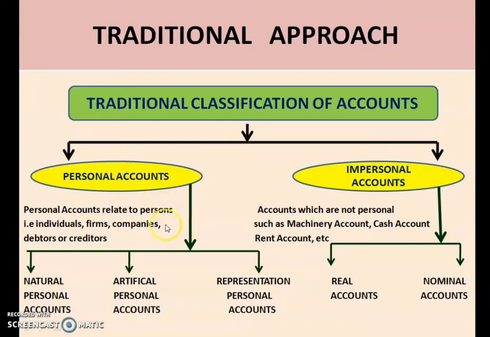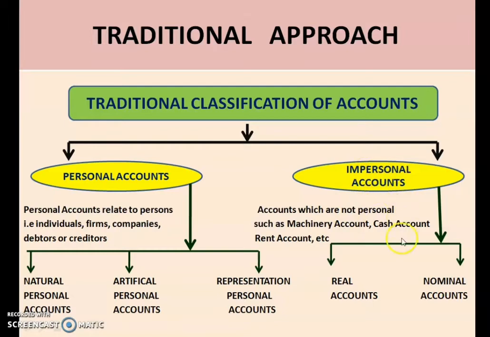Okay, this personal account is classified into 3 different subcategories. They are natural personal accounts, artificial personal accounts and representative personal accounts. Now regarding impersonal accounts: accounts which are not personal, such as machinery account, cash account, rent account, etc., come under impersonal accounts. So there are both personal and impersonal accounts. Personal means related to persons, and that which is not related to a person is known as an impersonal account.